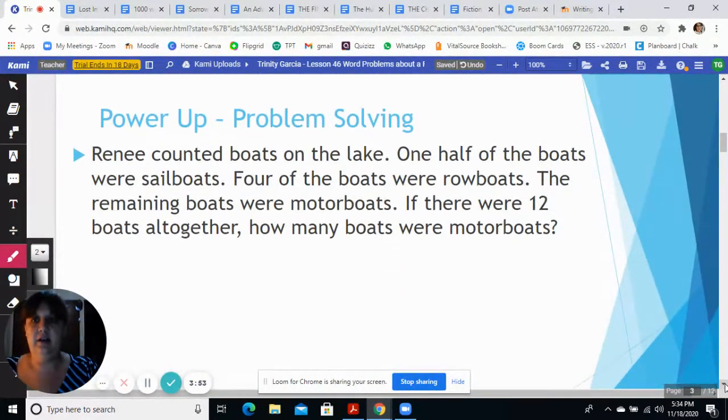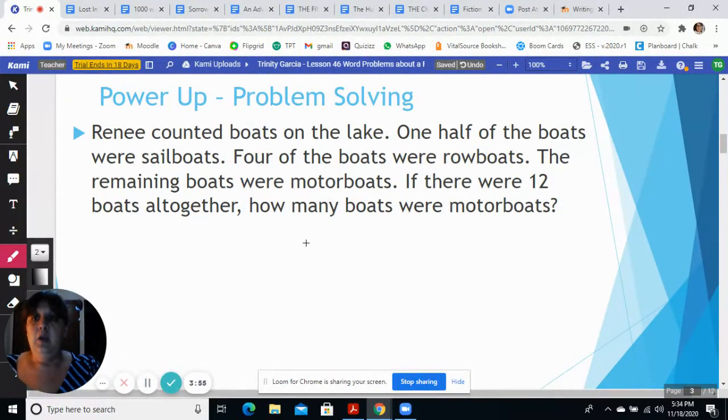Here is our problem. Renee counted boats on the lake. 1/2 of the boats were sailboats. 4 boats were rowboats, and the remaining boats were motorboats. If there were 12 boats altogether, how many boats were motorboats? All right, so we know that we have 12.